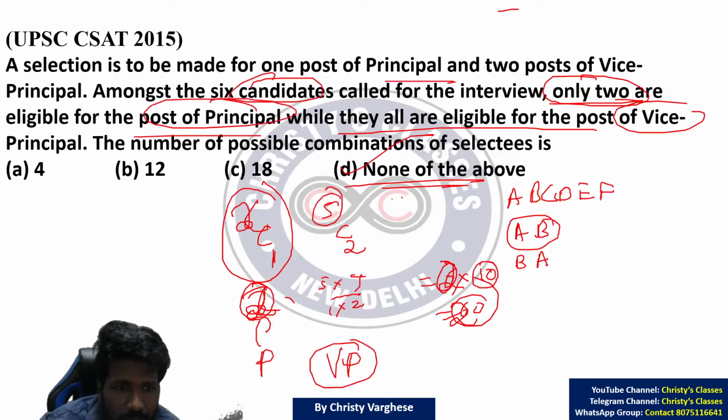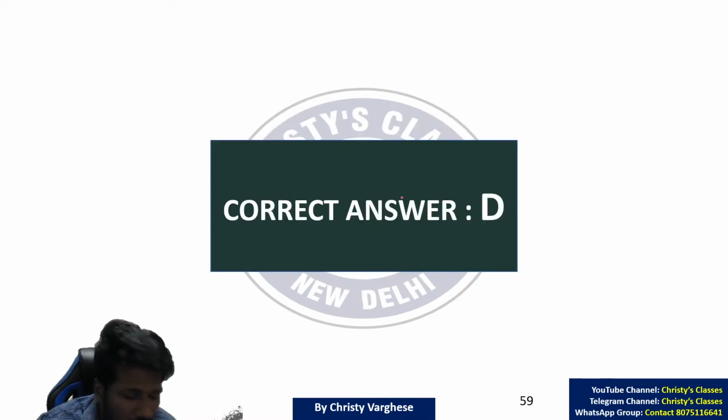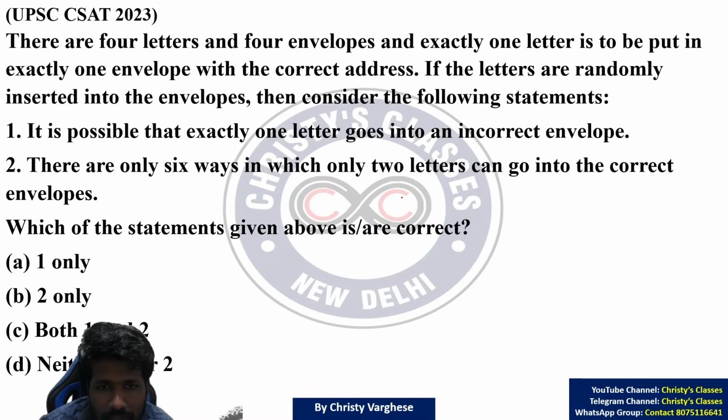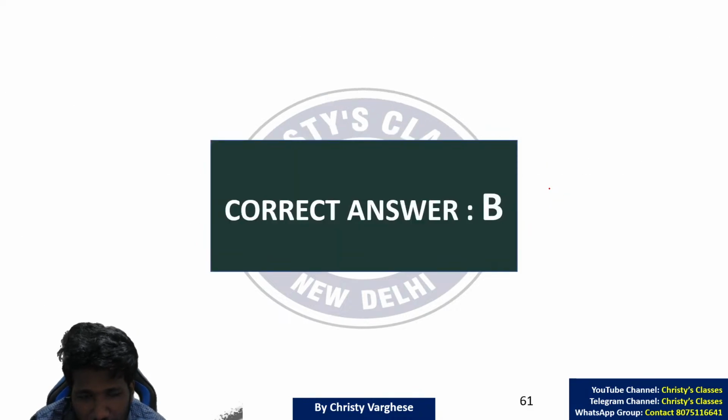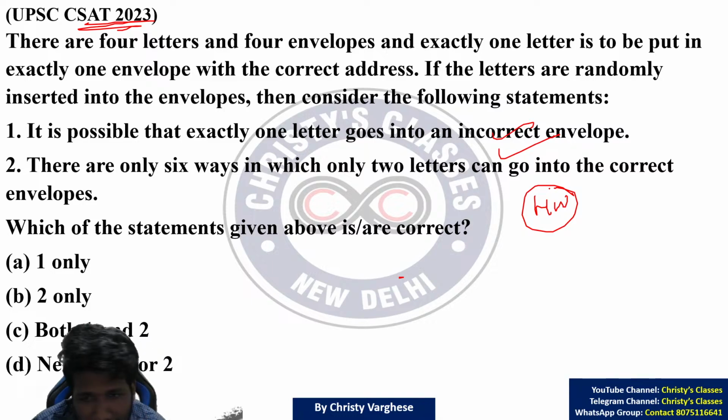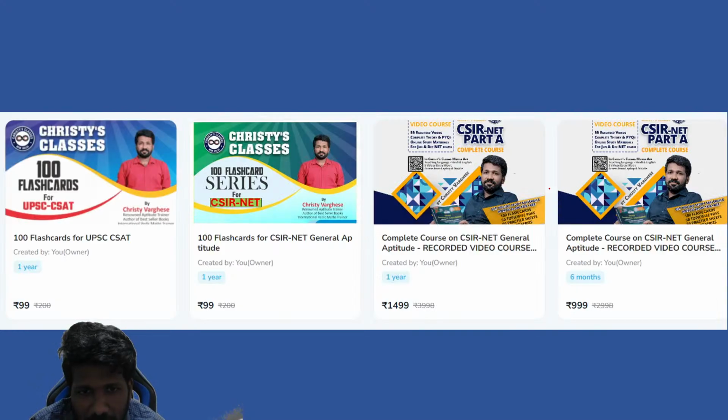So there are a few questions where this combination formula and permutation idea, both, are examples of those. This was a 2023 question. You can try this as homework. It takes 10 to 15 minutes to explain. That is why I didn't discuss this in the class. If possible, I will share the solution in the Telegram channel, so you can check out this question.